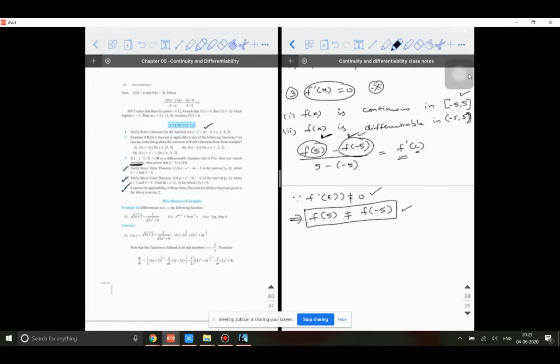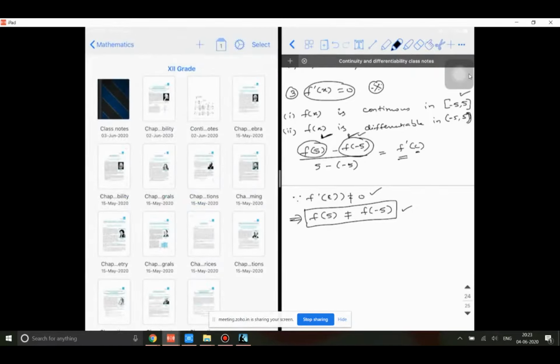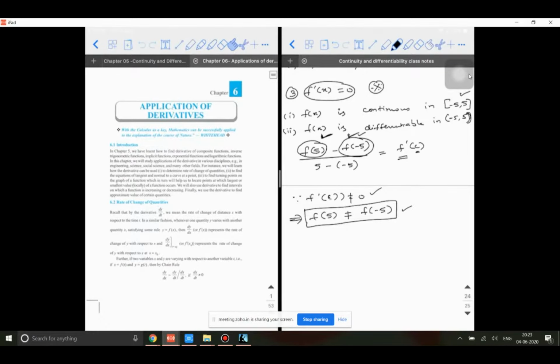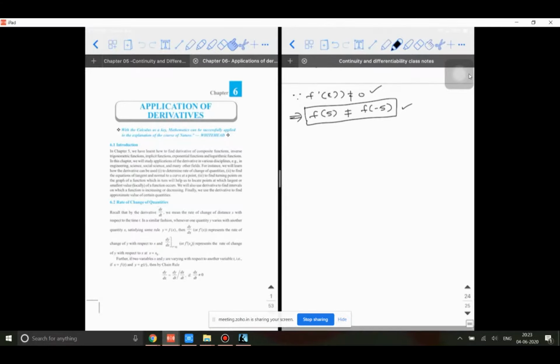Just give me a minute. I'll open my textbook. So we'll go to the 6th chapter. The 6th chapter is named Applications of Derivatives.